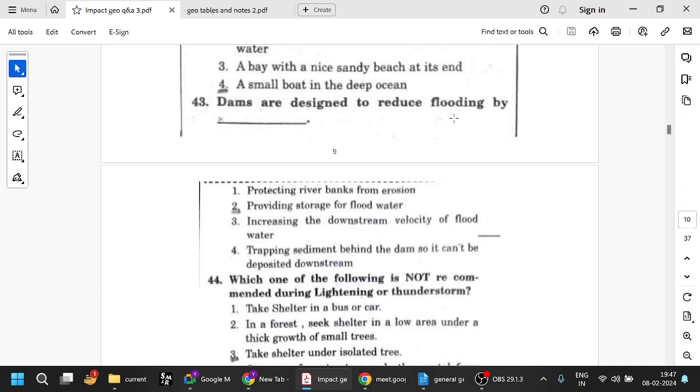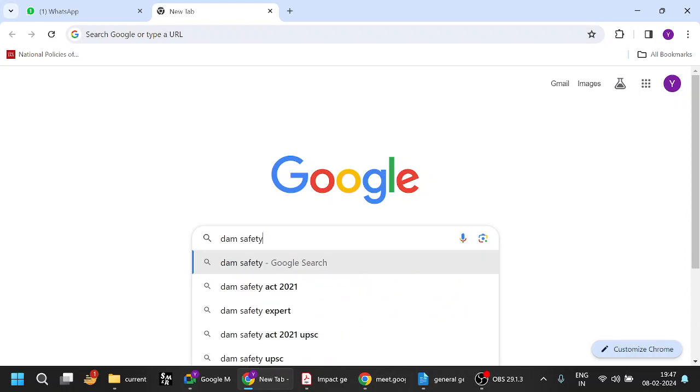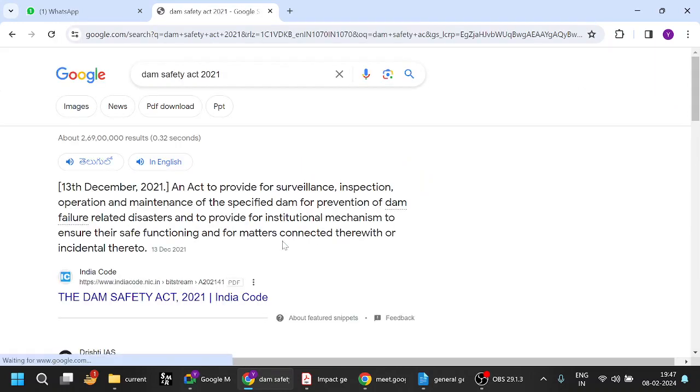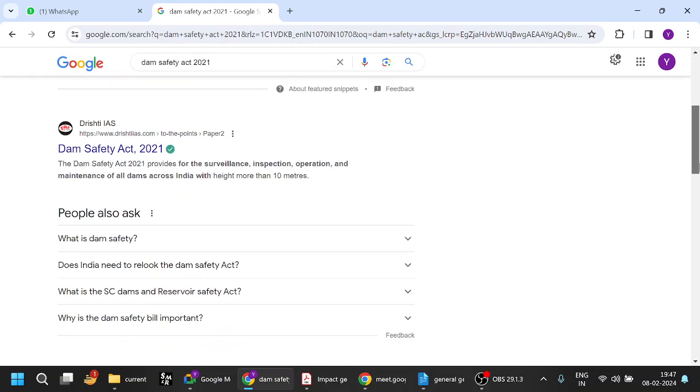Dams are designed to reduce flooding by providing storage for flood water. We all know what a dam is, and from that point of view, we need to look at the Dam Safety Act. The Dam Safety Act is very important. It will have a dedicated officer who will look after it, and he will be held responsible to bring uniformity across maintenance of all dams across India. All these things, dam safety rules, are very important. The Dam Safety Act of 2021 brings a uniform form of surveillance, inspection, and maintenance across all dams in India.